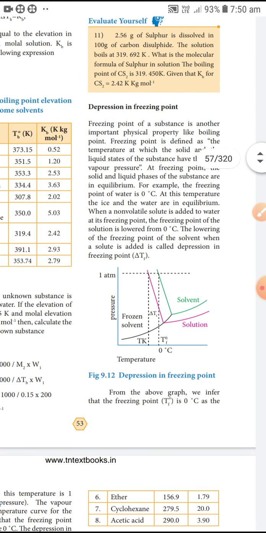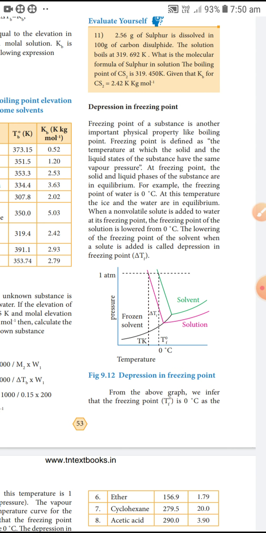Next, let us learn about depression in freezing point. The freezing point of a substance is another important physical property like boiling point. Freezing point is defined as the temperature at which the solid and the liquid states of the substance have the same vapor pressure. That is called the freezing point.